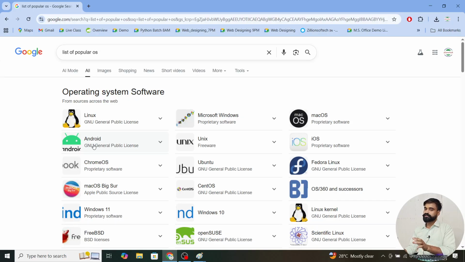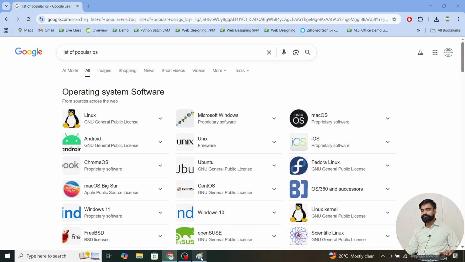Unix is similar to Linux, and iOS is used for mobile phones from Apple. There are also Chrome OS, Ubuntu, and lots of other operating systems available in the market. All these are operating systems, and their main purpose is to run the hardware.